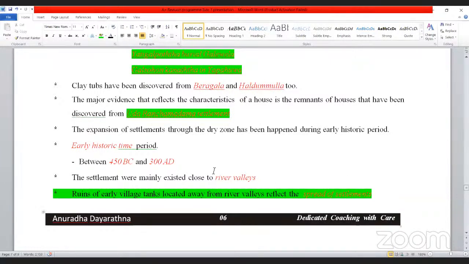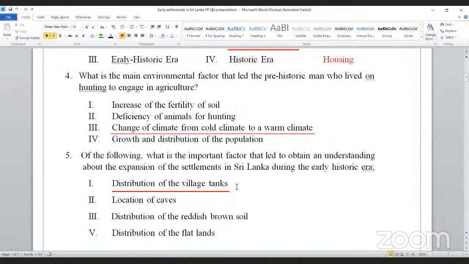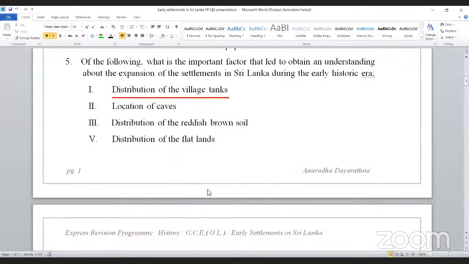So that is the answer here: the distribution of the village tanks, ruined tanks. So that is the evidence, right?